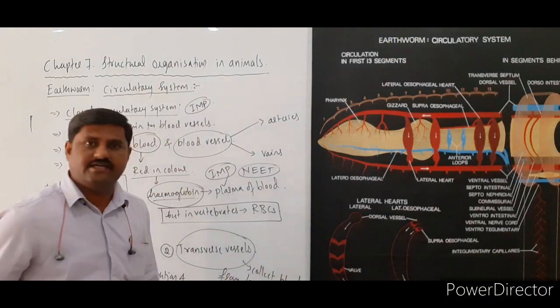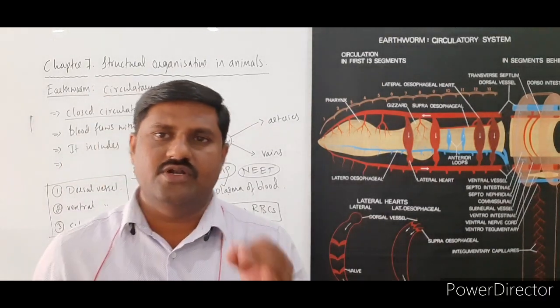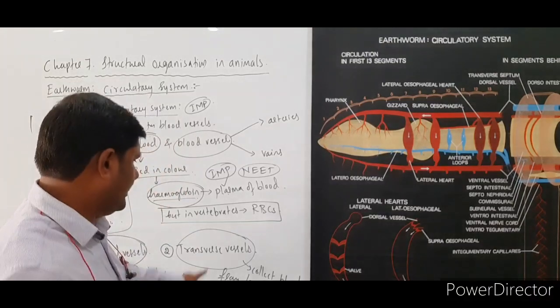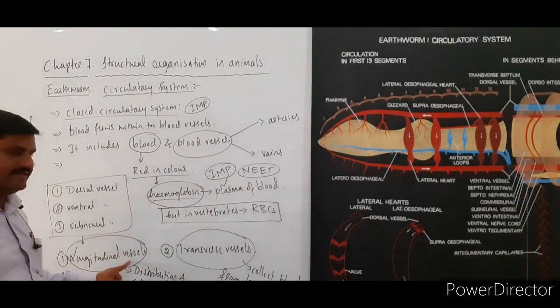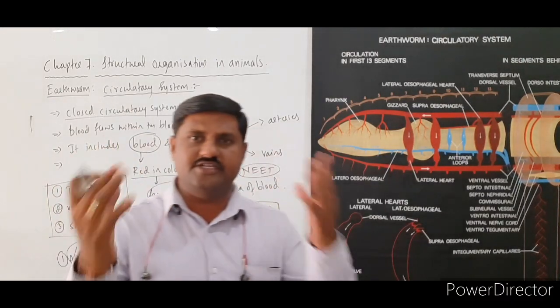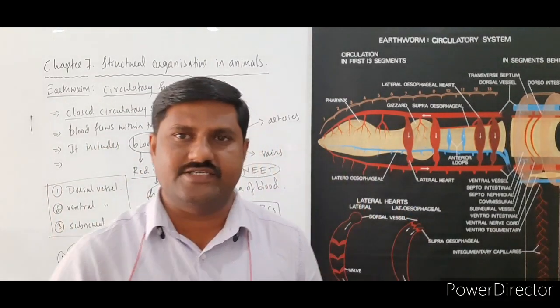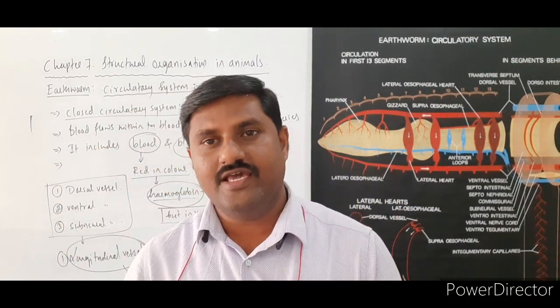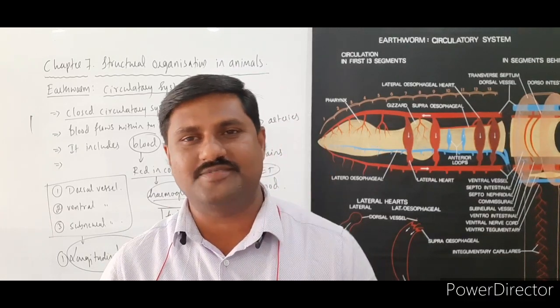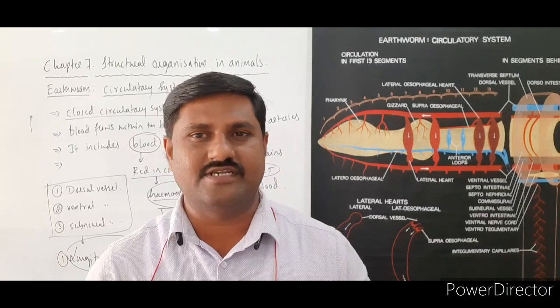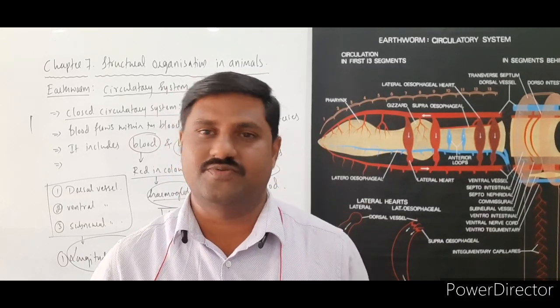But the longitudinal vessels act as both the distributors as well as collectors, right? This way the broad categorization of these vessels is of two types. One is the longitudinal vessels, second one is transverse vessels.